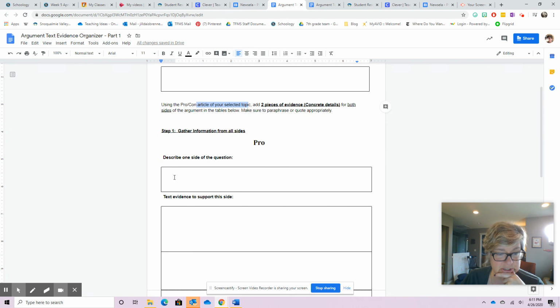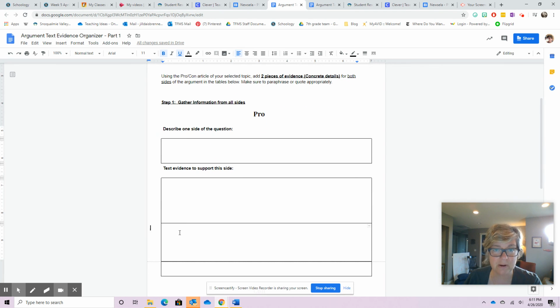So first, we're going to describe one side of the argument. Okay, based on your reading, your one side of the argument is, yes, it is a good idea to give up meat to save the environment because of X, Y, and Z. Then find 2 pieces of evidence to plug into this part of your graphic organizer right here.